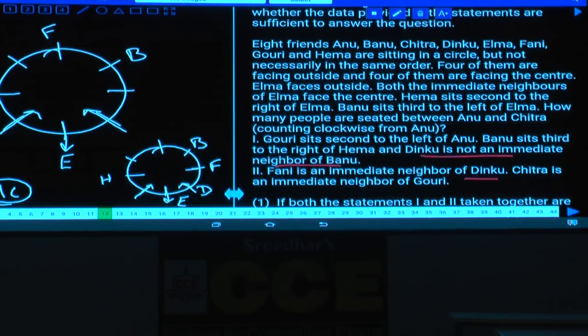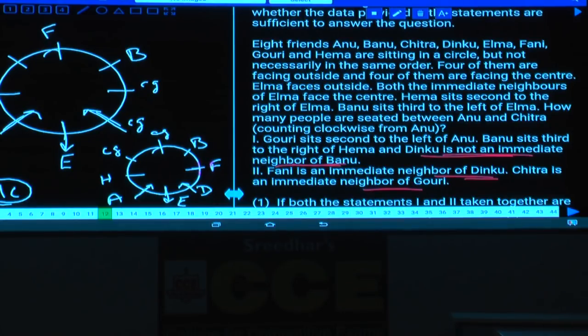D is not an immediate neighbor of B, F is an immediate neighbor of D, and C is an immediate neighbor of G. As C and G are immediate neighbors, C and G will be in these two places, A must be here. And in this case also C and G are at these two places, A must be here, isn't it? Then G sits second to the left of A.